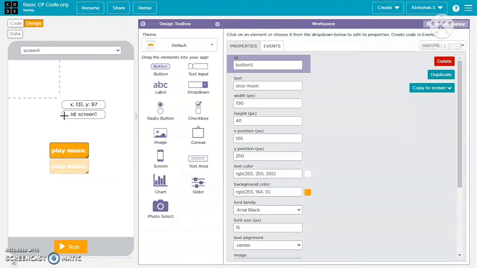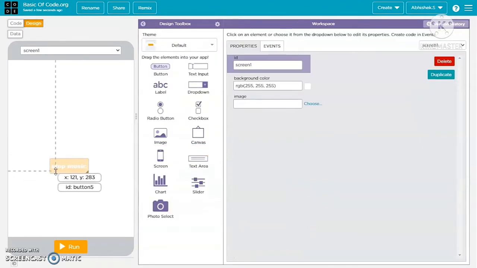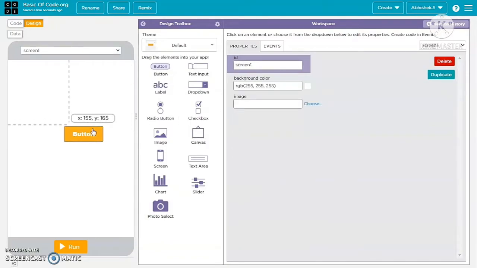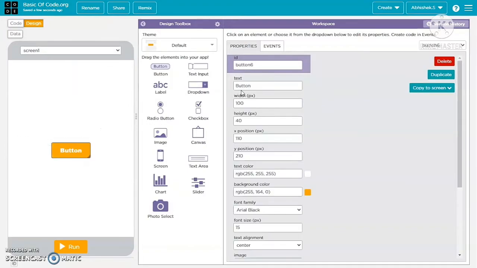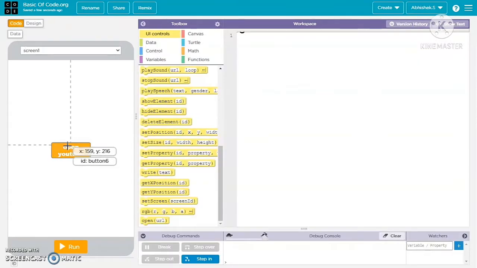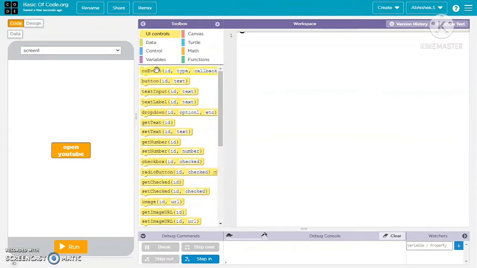So before that, let me edit the button. Now after doing that, come back to the code section and add an on event block, and see, the on event block is required in an app.